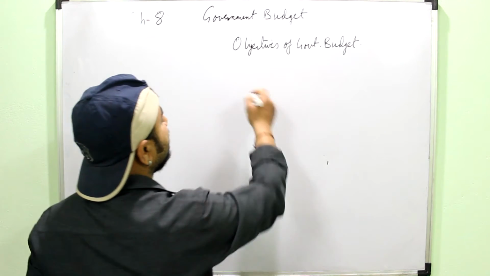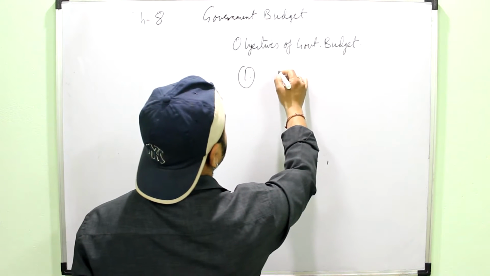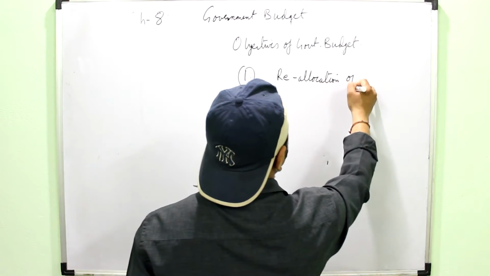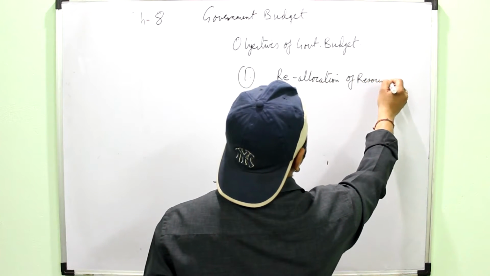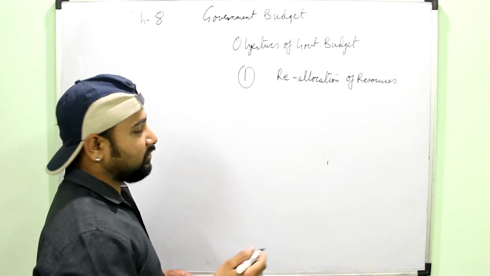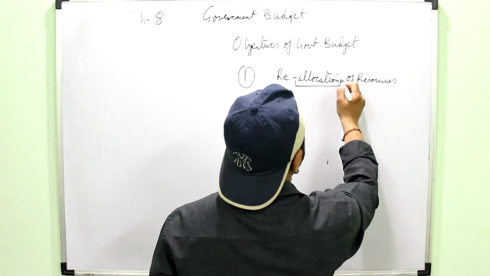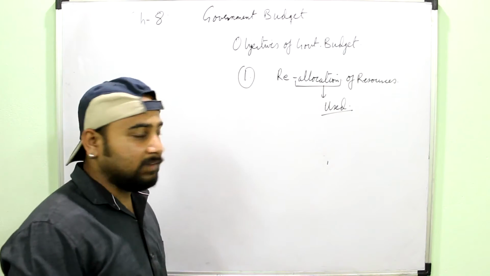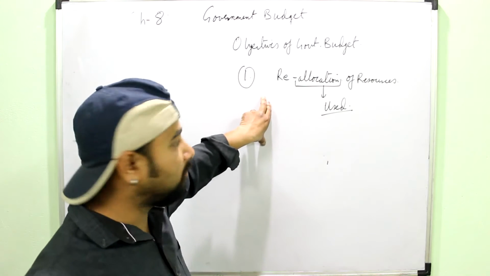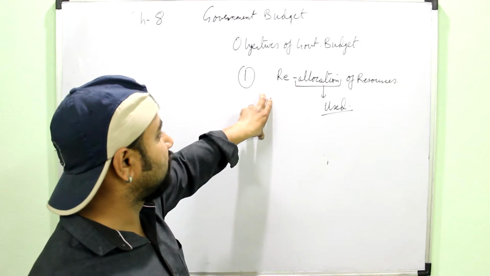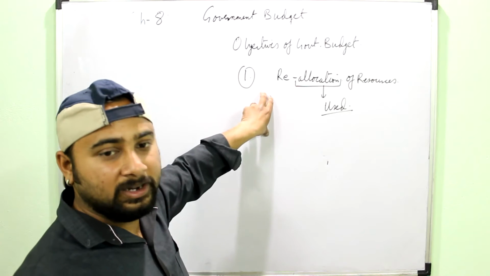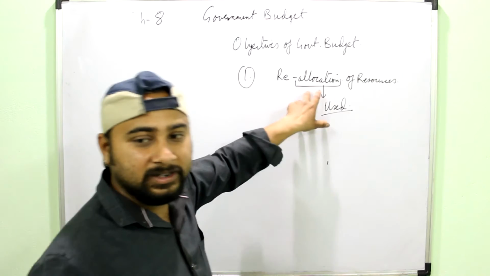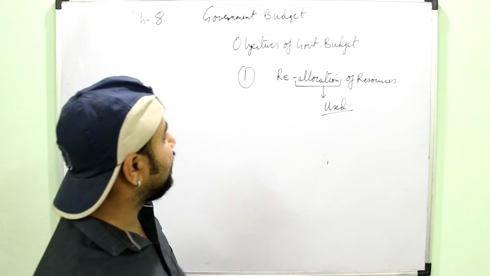The objectives of government budget. The first objective of government budget is reallocation of resources. First of all, let's recall what is allocation of resources. Allocation of resources means where the resource is being used. For example, we have done that a land can be put to many uses, or every resource has an alternate use. So if a school is built on a particular land, it means that this resource has been allocated to a school.